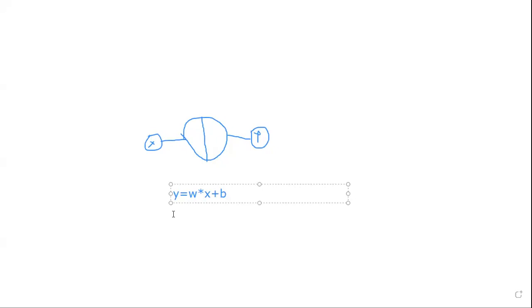Then in the second part, we perform non-linear activation. Because in some situations, as in the case of y is equal to x square, that thing is not linear, right? There is some sort of higher degree element present over there. So if you have such correlations between output and input data, we need to use non-linear activation functions. Generally we get y cap is equal to f of y, and that f over here is a non-linear activation function.